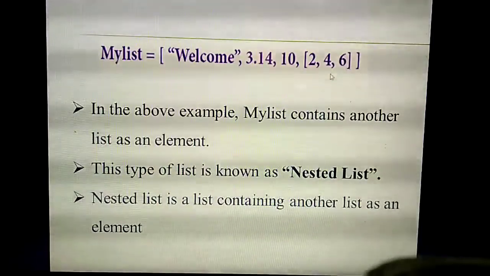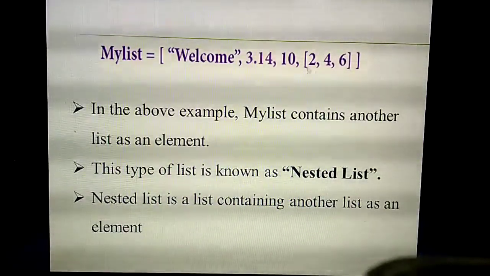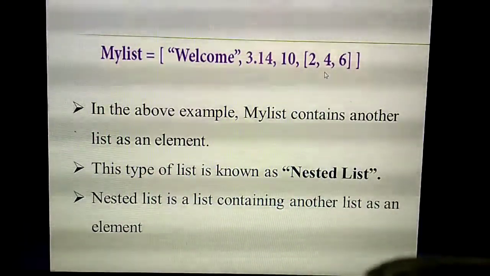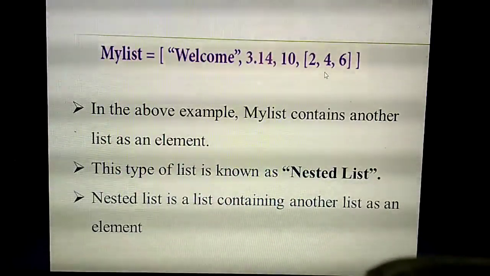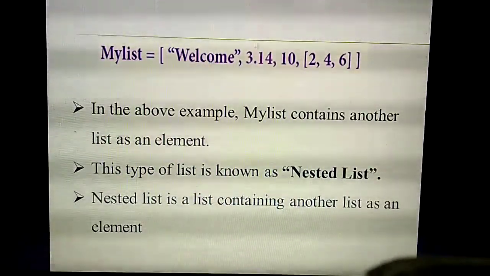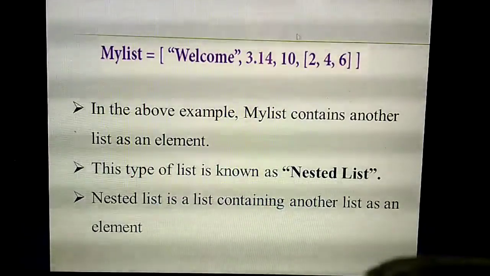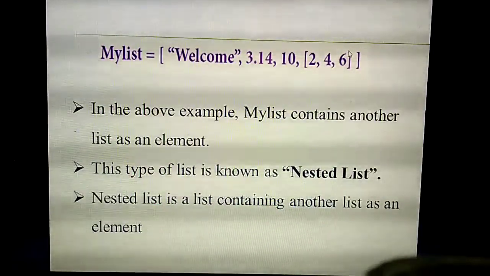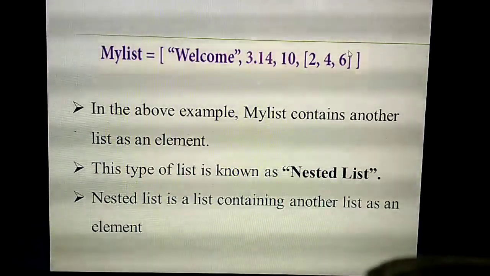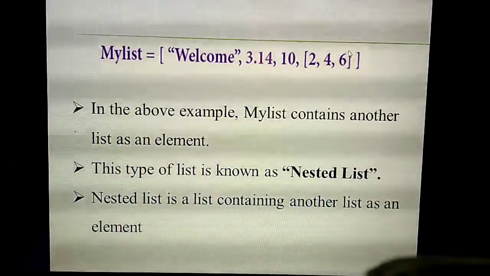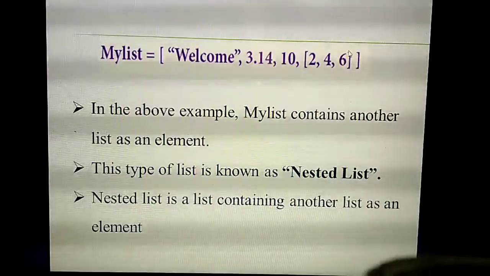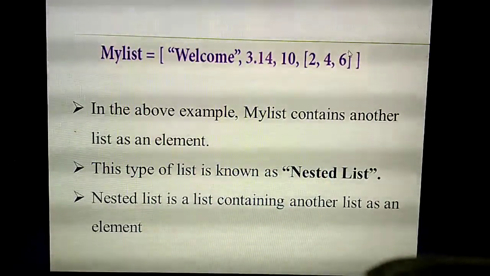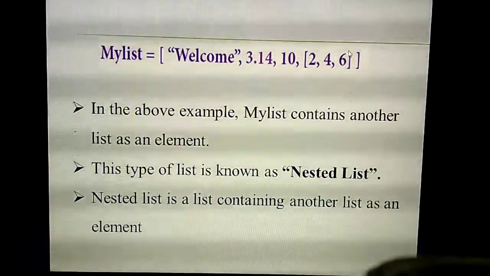The nested list is present, so the full nested list they will consider as the next one index value. So what's the index value here? See 0, 1, 2. The index value of the nested list is 3 for all its elements. Understand what I mean by nested list? Very, very important. A list containing another list we are calling a nested list. In a nested list, any kind of data you can store.